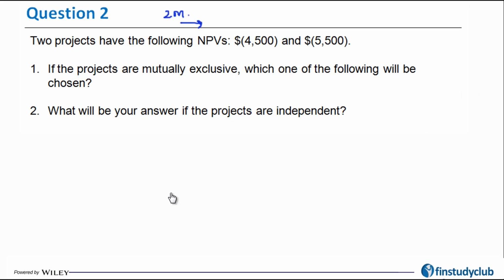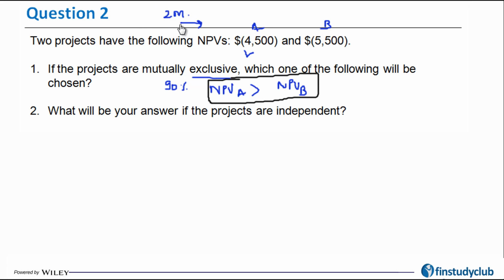It says two projects have the following NPVs: negative 4,500 and negative 5,500. If the projects are mutually exclusive, which one of the following projects will be chosen? Well, 90% of the students would have answered A, because A has greater NPV. NPV of A is greater than NPV of B, and in fact this is one of the rules of selection of the mutually exclusive project, that you got to select the project with higher NPV.